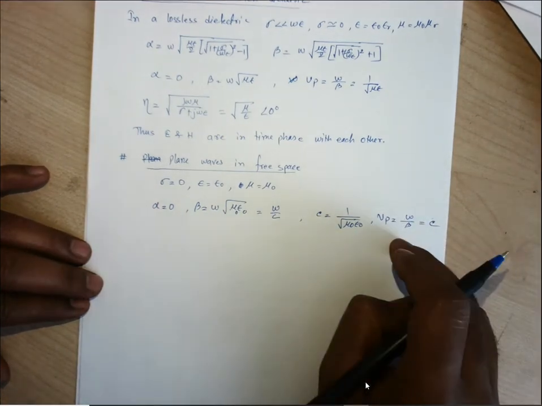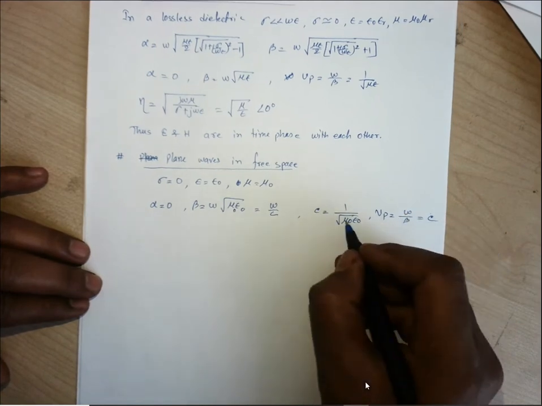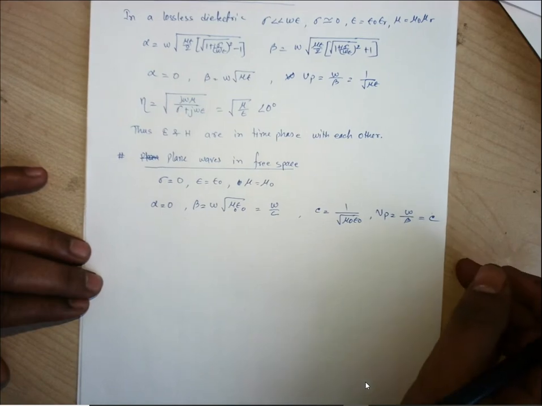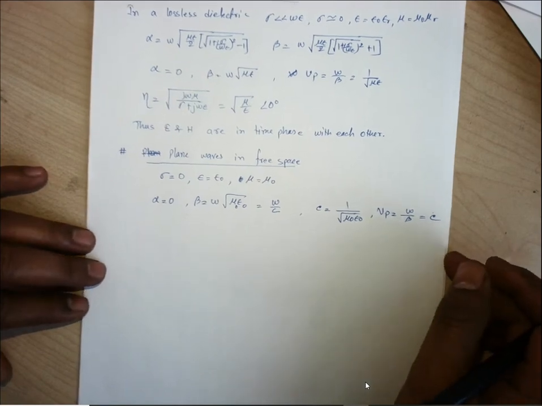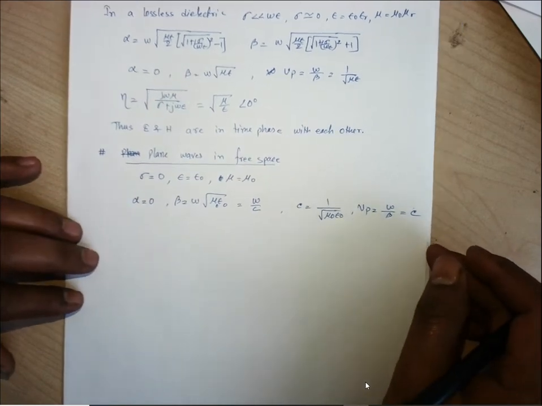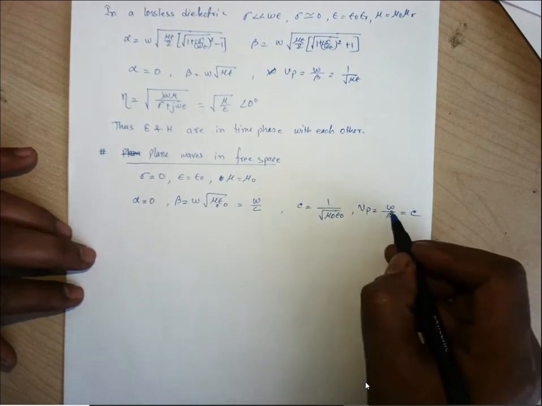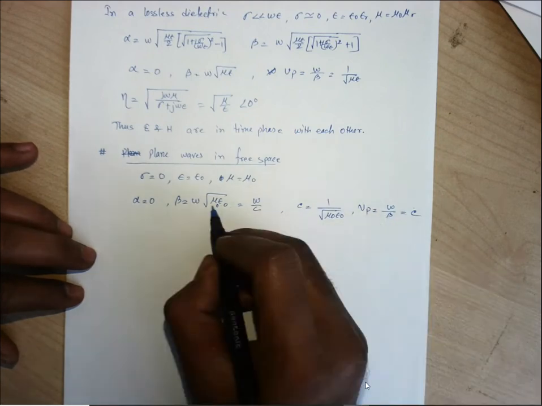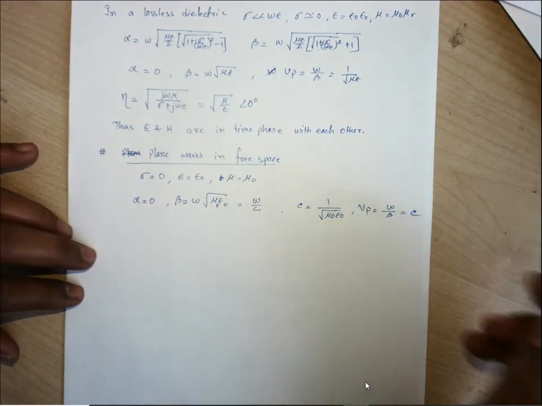Any doubt with this? If we put the numerical value of this mu naught epsilon naught, it will become the speed of light. So on the free space, waves which are propagating have the speed of light. Phase velocity is having the speed of light. So omega by beta, if we put beta here, that is omega root over mu naught epsilon naught, so 1 by root over mu naught epsilon naught, it is same as c.